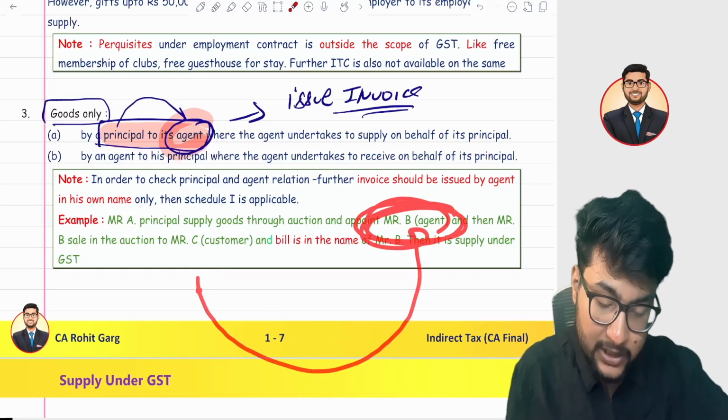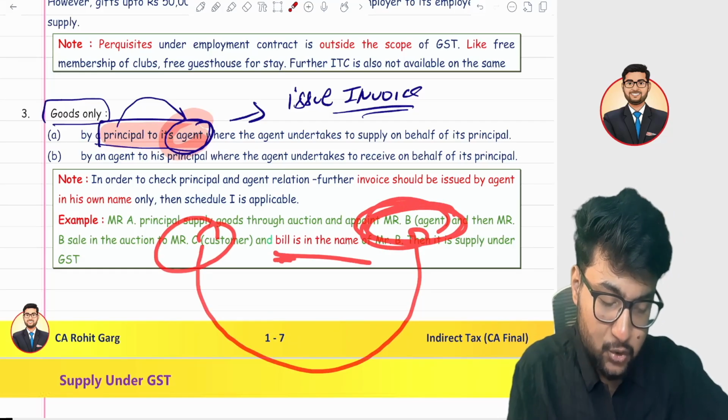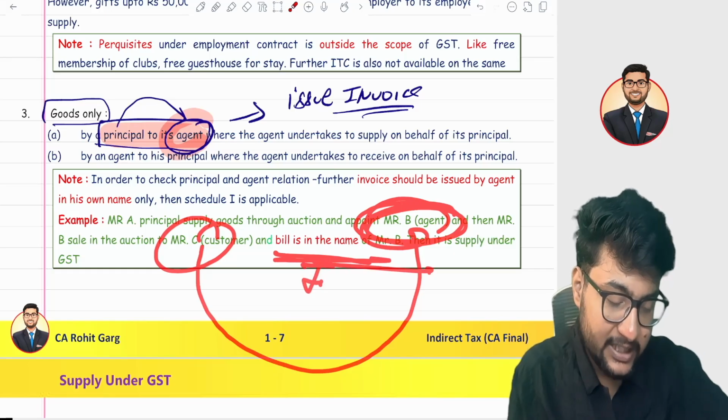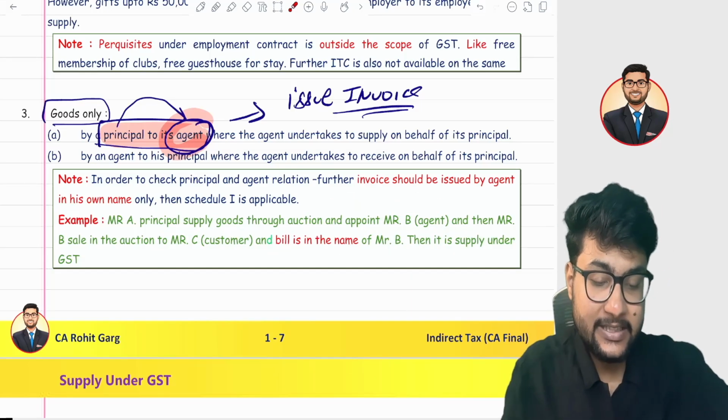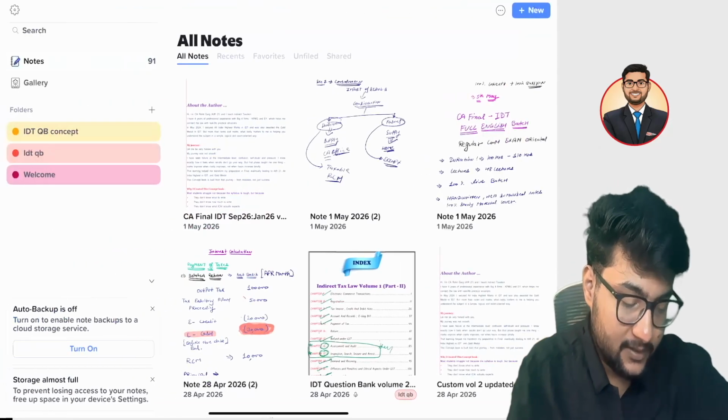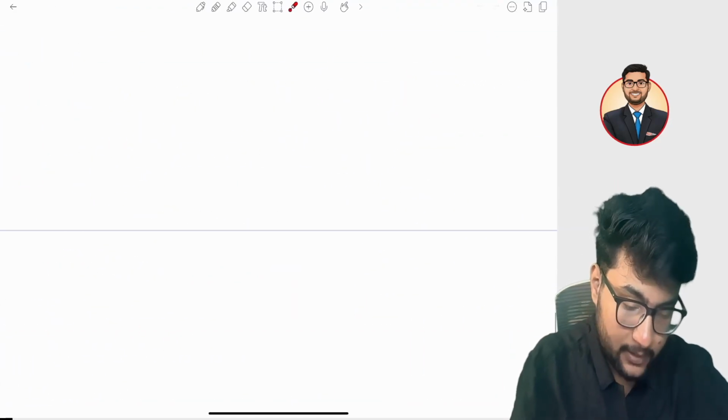B, while selling the goods to Mr. C, issues the invoice in the name of Mr. B, then it is considered a principal-agent relationship. I will explain you with an example.